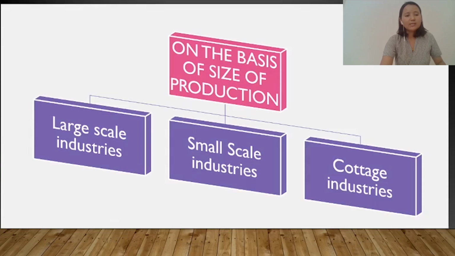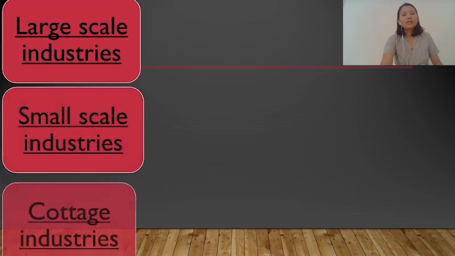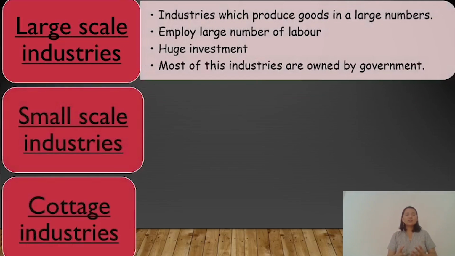First, on the basis of size of production, industries are classified into large-scale industry, small-scale industry, and cottage industry. Large-scale industries are those in which production takes place in a very large number. At the same time, they hire a large number of laborers or workers in the factory, and the industry owners spend a huge amount of money for the production.